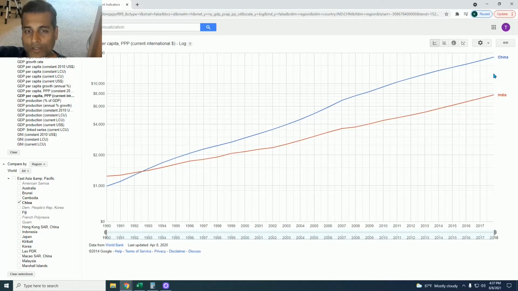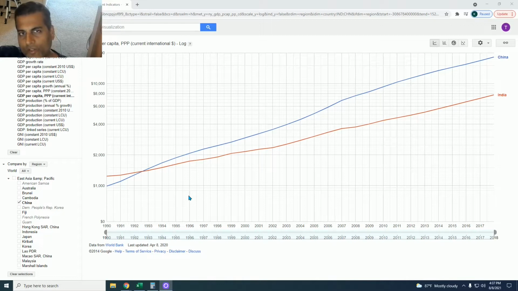India has no chance of catching up because nothing about India's trajectory indicates that it is about to kick it into a higher gear by any means. India's growth rate is not slow, but it is certainly nowhere near as fast as China's. And even if China's growth rate slows, it is slowing at a much higher base, and therefore the gap between the two really cannot narrow very much at all.